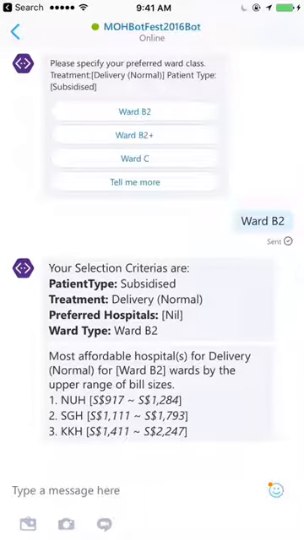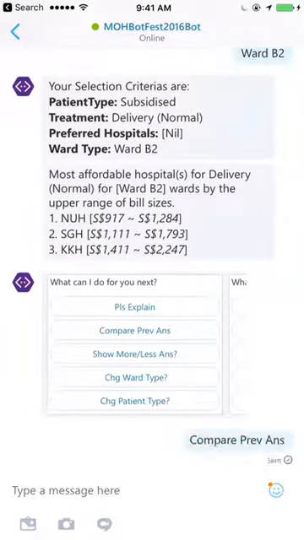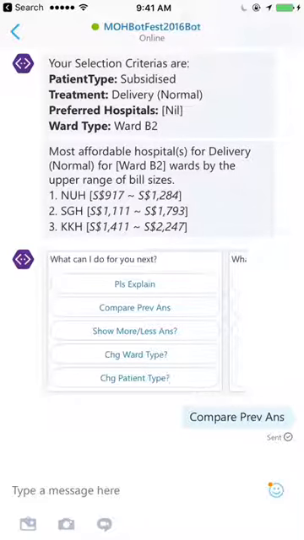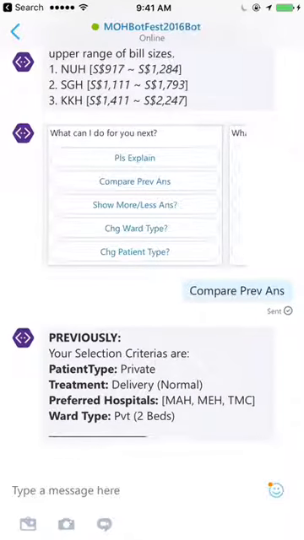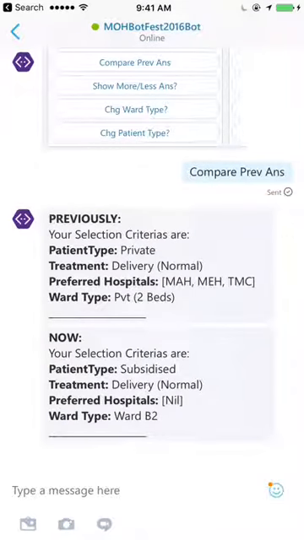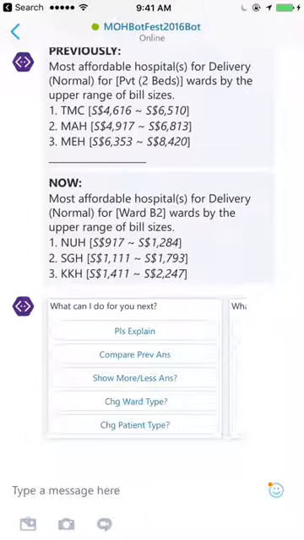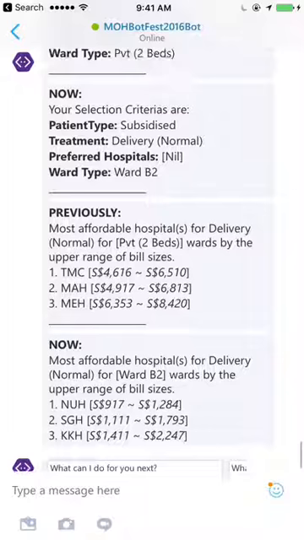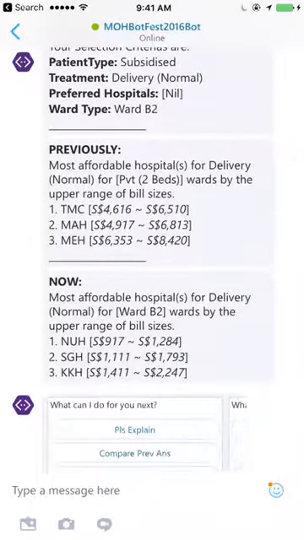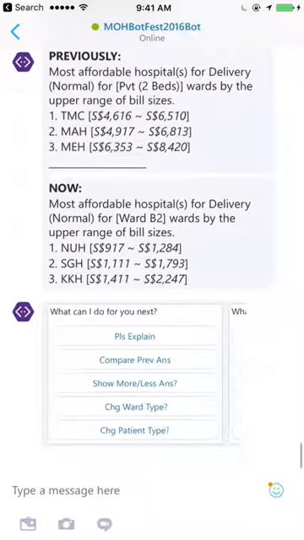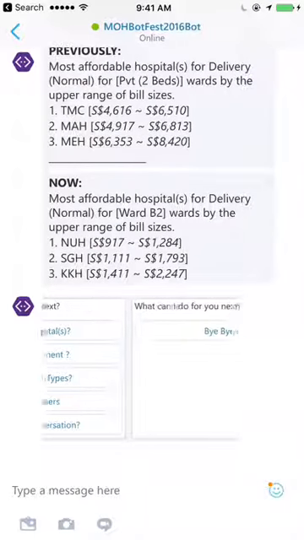Okay, AuntyBill give us the result. Again, we just ask AuntyBill to help us compare this with the previous selection of a private two-bedder. Now, all the criteria being the same, except that this is a subsidized rate of ward B2, and we can see that the price is drastically lower compared to the private patient's medical bill. Right, with this, I've come to the end of the demonstration.